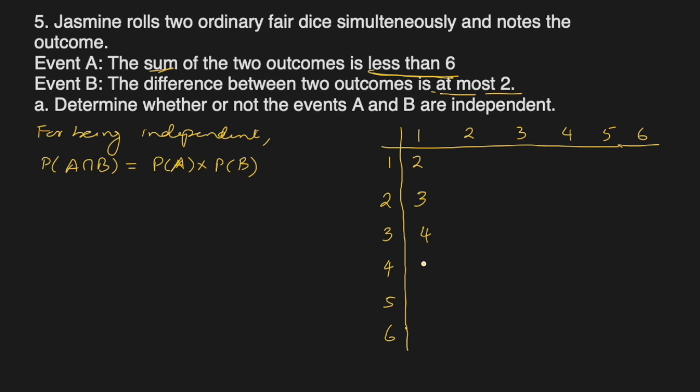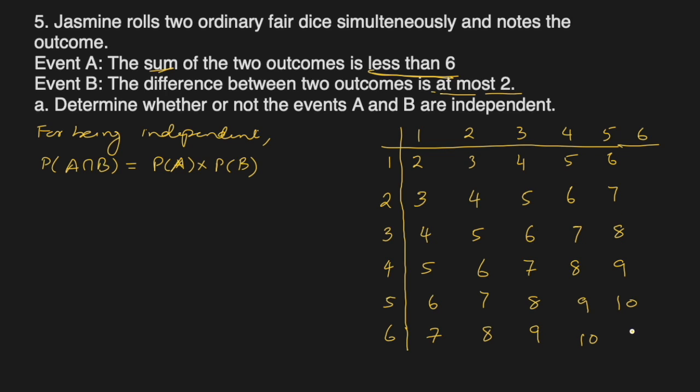I will fill up the whole table now. So I have written their sums. Now with this I will write the difference. What is the difference between 1 and 1? 0, right? So let me write 0 here. What is the difference between 2 and 1? 1. Then this is a difference of 2.